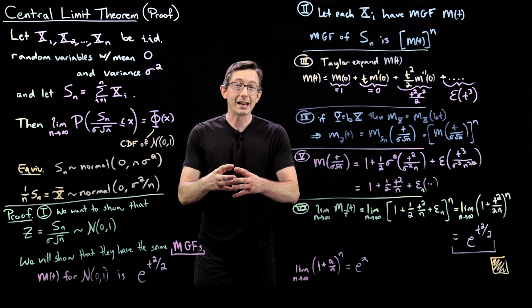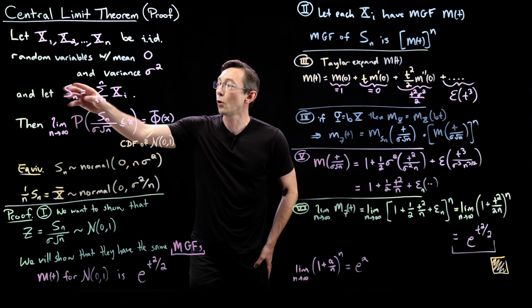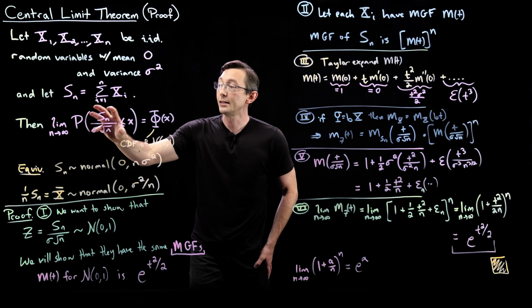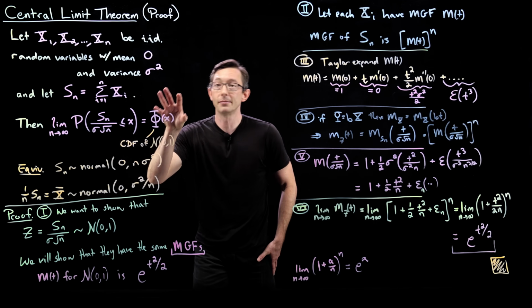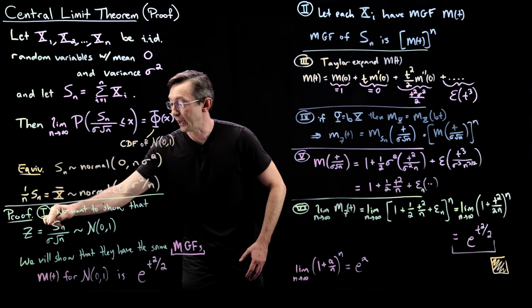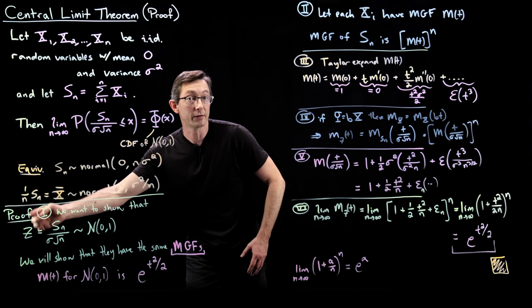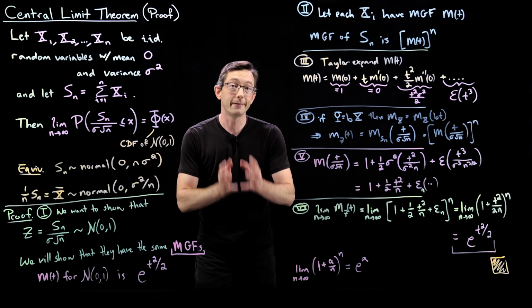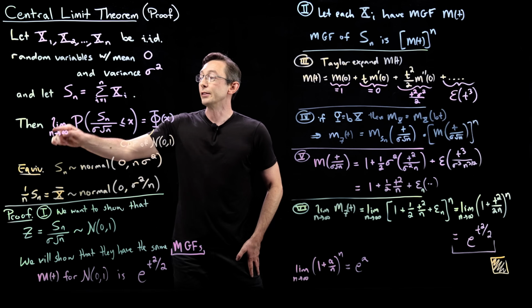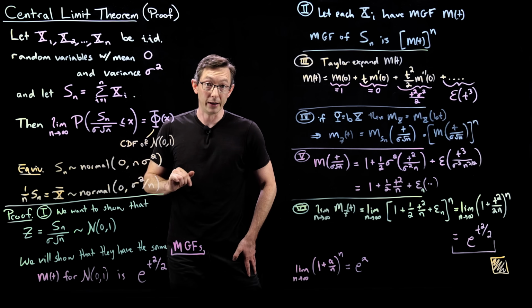The way we state that more mathematically is that if we normalize this sum by its own standard deviation, that normalized variable z becomes a standard unit normal variable. And we prove that by constructing the moment generating function of z and showing that it converges to and equals the moment generating function of a standard unit normal in the large n limit, as n goes to infinity.